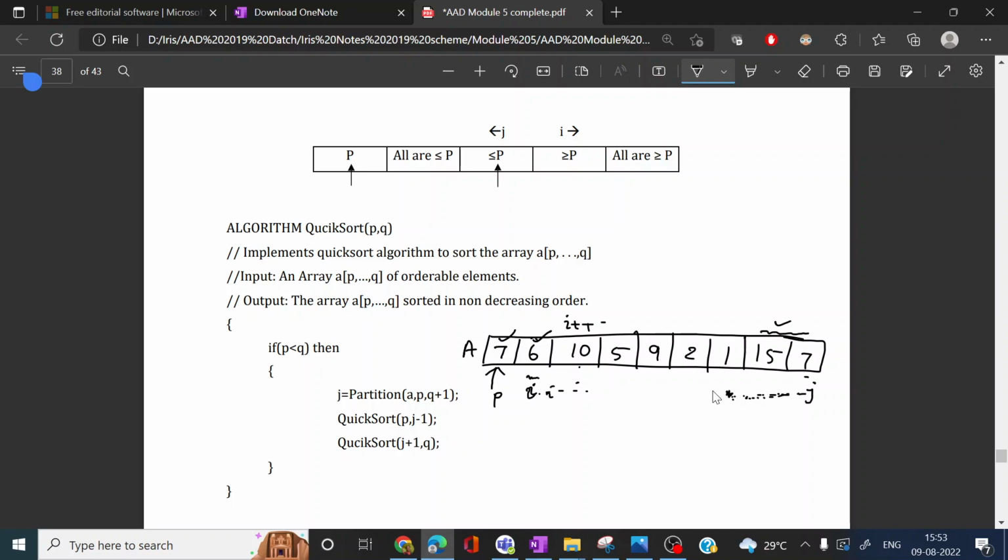Once i is stopped and j is stopped, then the values at these locations need to be swapped.